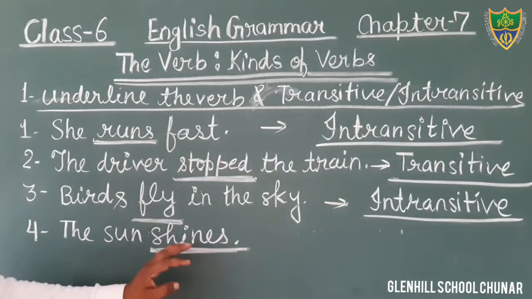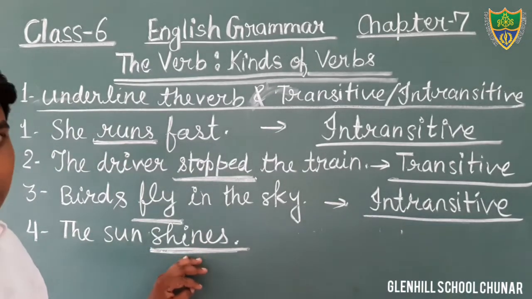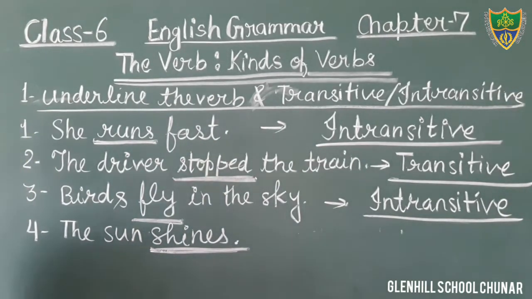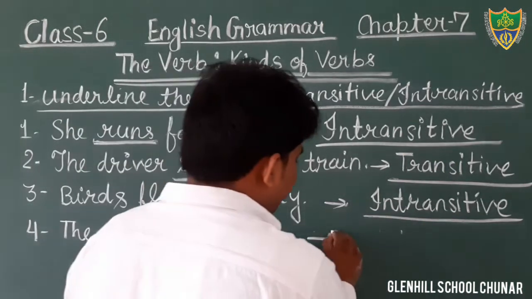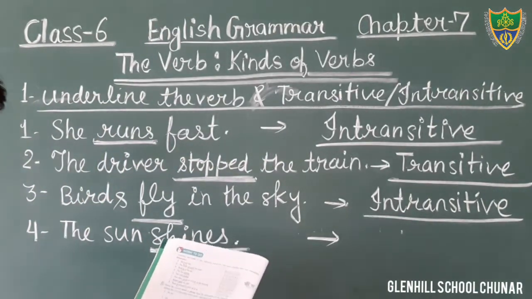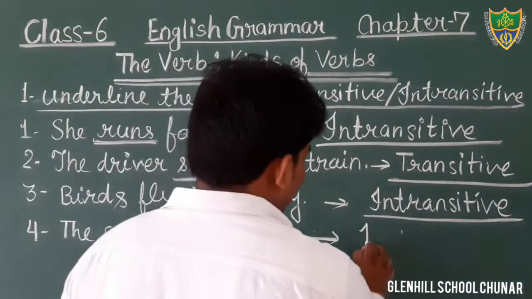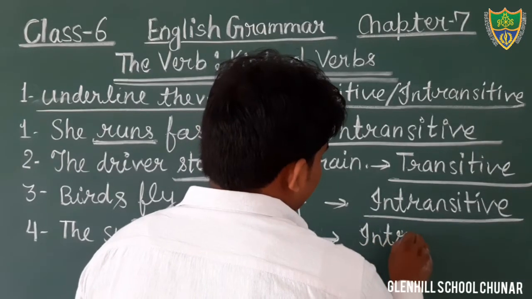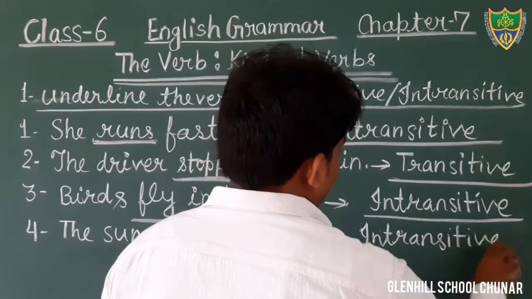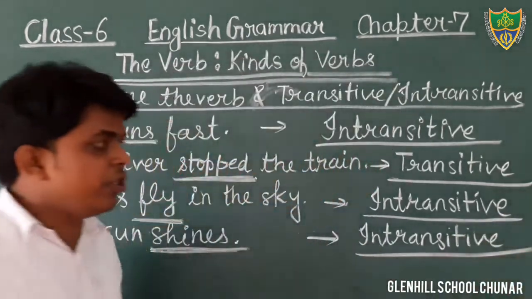What is the verb? Shines. Okay? The word shines is the verb. You will underline it. And what kind of verb? There is no object, therefore that is an intransitive verb. In the given blank, you will write intransitive. Okay, students? Just write it down.